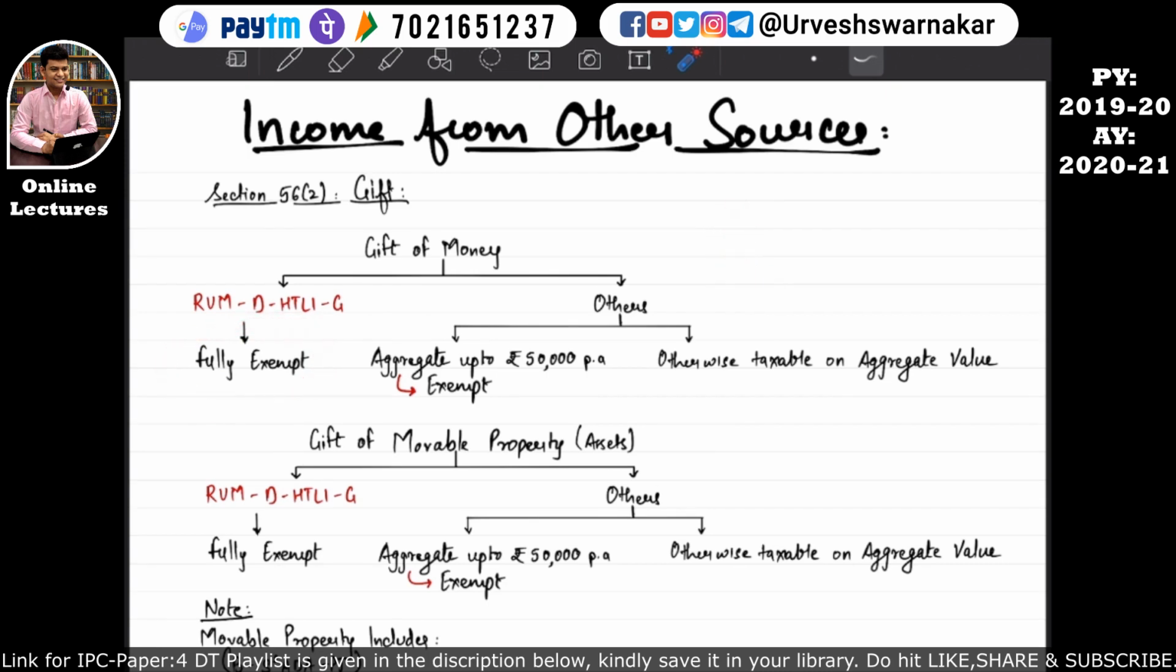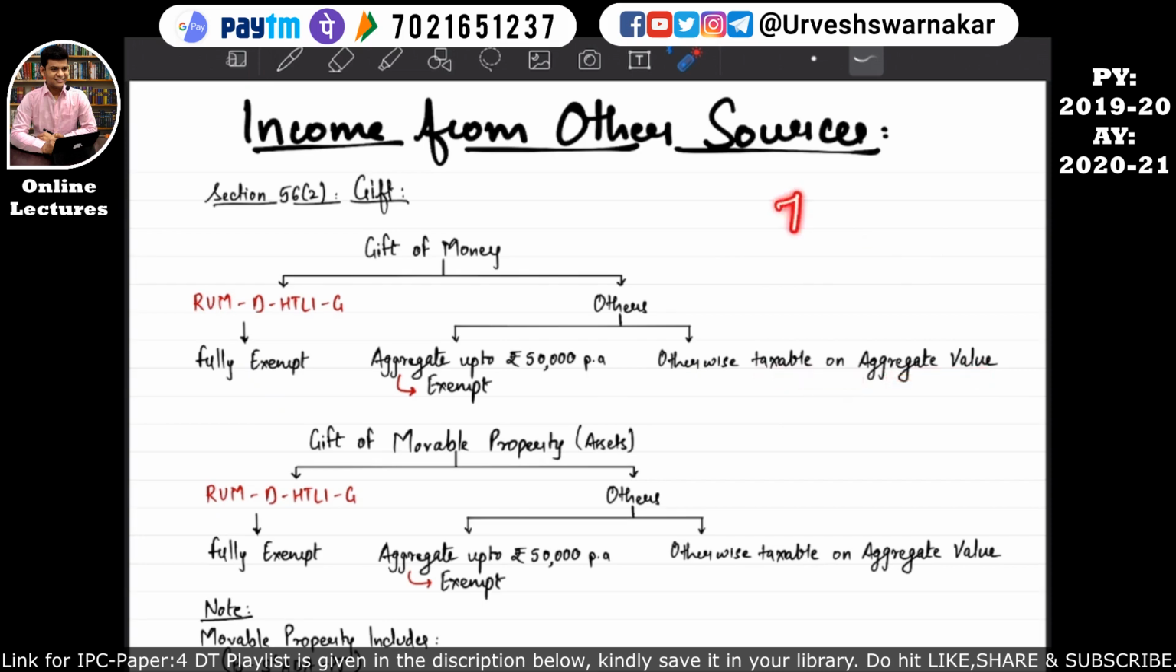But if the gift of money is received by the assessee from any people other than these, then an aggregate up to rupees 50,000 per annum will be fully exempt. Otherwise, that means if more than 50,000 of gift of money is received by the assessee, then the entire amount will be taxable on aggregate value.